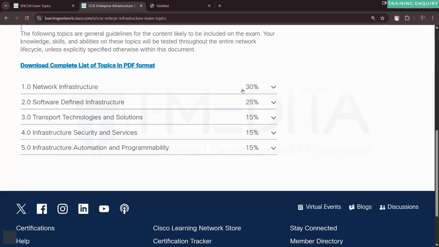Network infrastructure, 30%. Software defined infrastructure, 25%. Transport technology and solution, 15%. Infrastructure security and services, approximately 15%. Infrastructure automation and programmability, 15%.